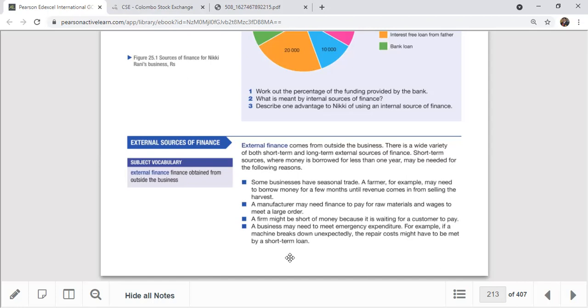A business may also need to meet emergency expenditure. For example, if a machine breaks down unexpectedly, the repair costs might have to be met by a short-term loan. So unexpected emergency funds are also needed in the case of machine repair or other urgencies. Anyway, we need money for these things. Sometimes internal sources are not enough, so we have to go to an external source of money, that is, finance obtained from outside the business.